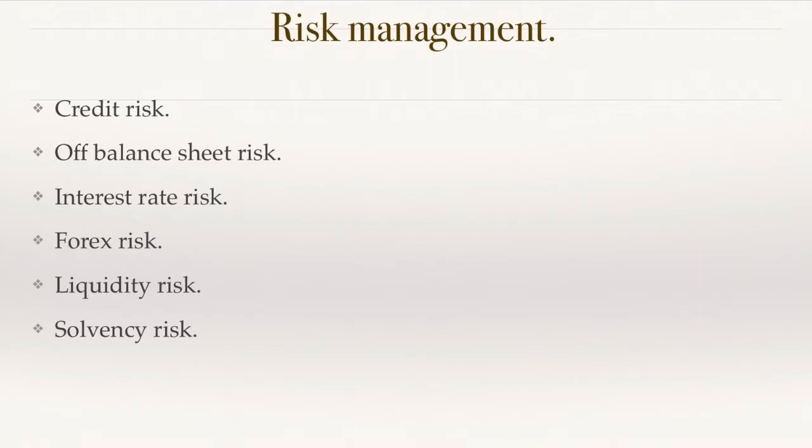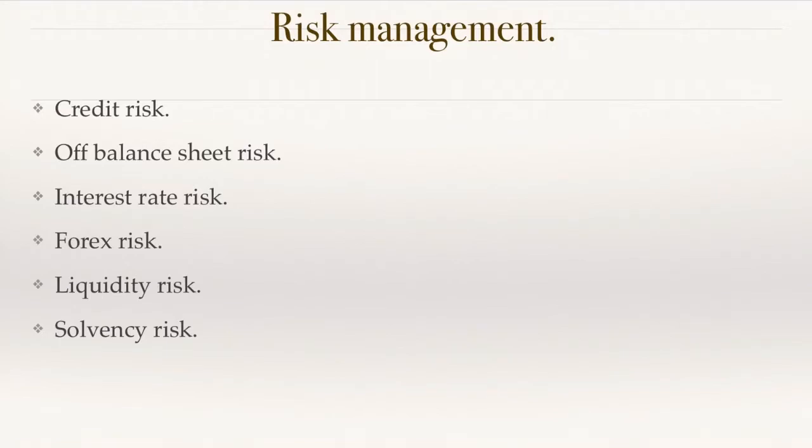Then liquidity risk. Liquidity and solvency are both cousins. Liquidity is for short terms, like below 12 months. Solvency is for long term. So being unable to face short term needs is liquidity risk. Being unable to face long term needs is solvency risk. To give a better example, all we bank employees have better liquidity.